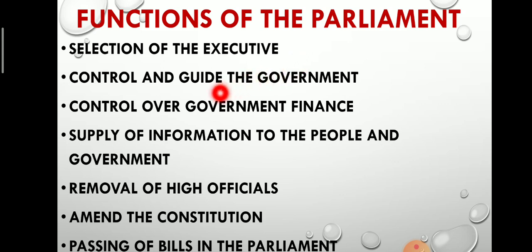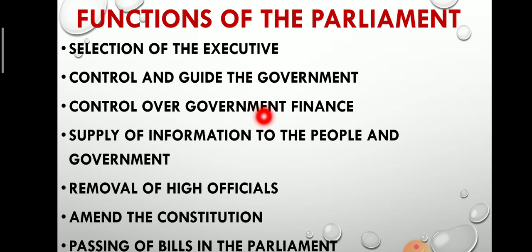Next one is control and guide the government. The parliament exercises control over ministers and their work through various means such as questions. The parliament, while in session, begins with the question hour, and members of parliament can ask questions of any minister about his department. Through these questions, the members keep a check on the functioning of various departments.